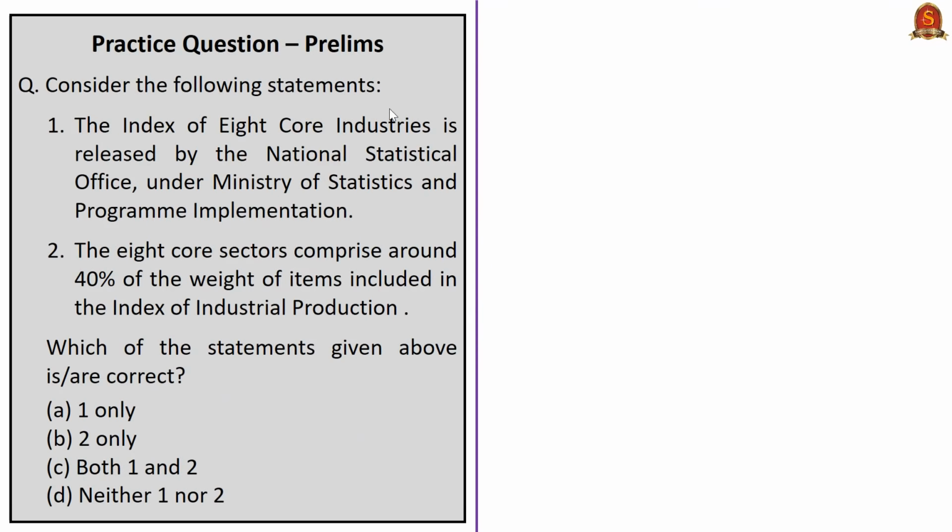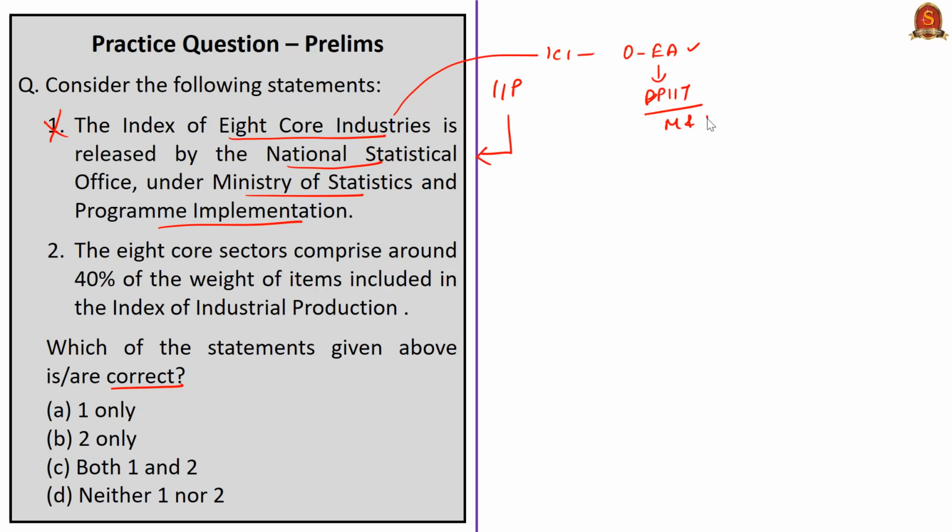See this question, consider the following statements. 2 statements are given. Which of the statements given above are correct? The index of 8 core industries is released by the National Statistical Office under the Ministry of Statistics and Programme Implementation. This statement is incorrect. See, while the index of industrial production is released by the National Statistical Office, the index of 8 core industries is released by the Office of the Economic Advisor under the Department of Promotion of Industry and Internal Trade of the Ministry of Commerce and Industry. Come to the second statement.